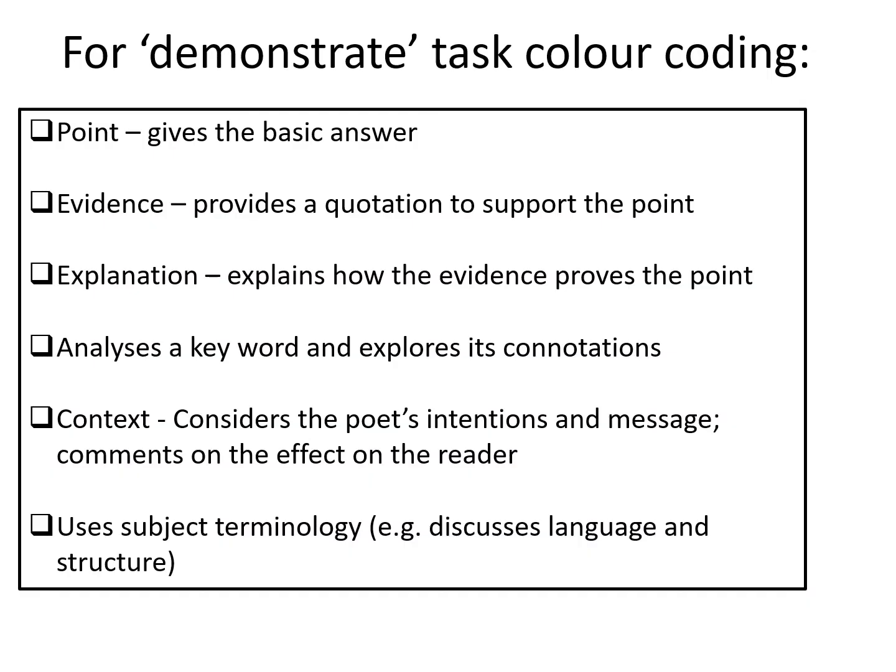I've already done this. The point gives the basic answer. The evidence provides a quotation to support the point. The explanation explains how the evidence proves the point. And the analysis gives a key word, explores its connotations, and then we have context. We've got the effect on the reader, the poet's intention, and using subject terminology. So let's take another look at that.